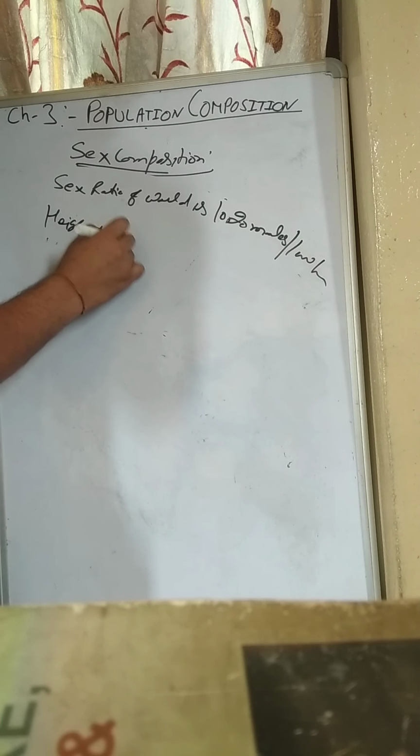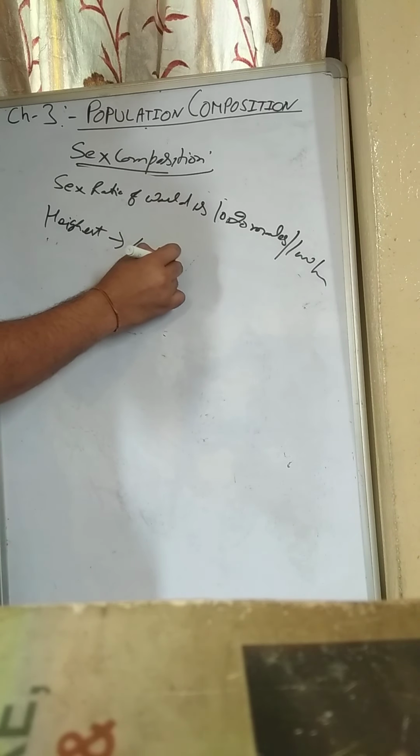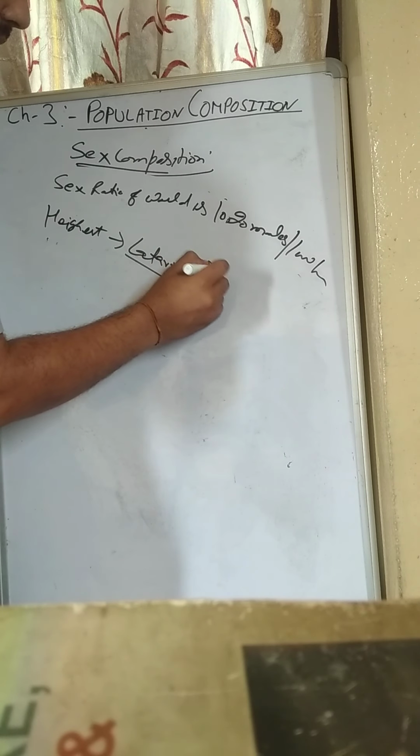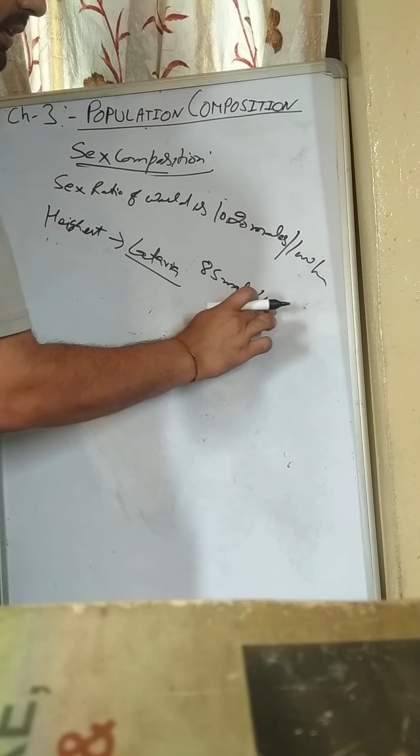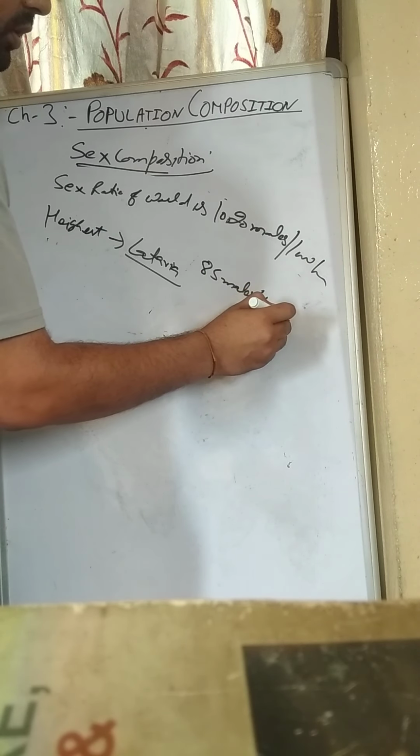The highest sex ratio is found in the European country of Latvia. Latvia has the highest sex ratio, that is 85 males per 100 females. For every 100 females there are only 85 males.